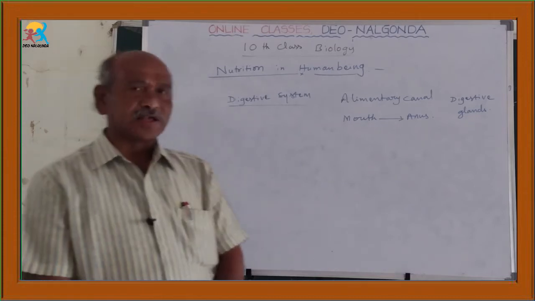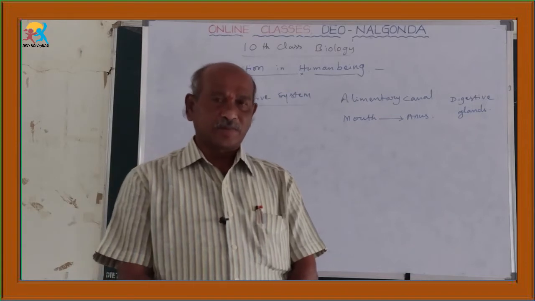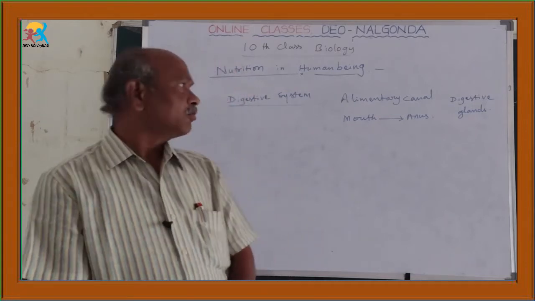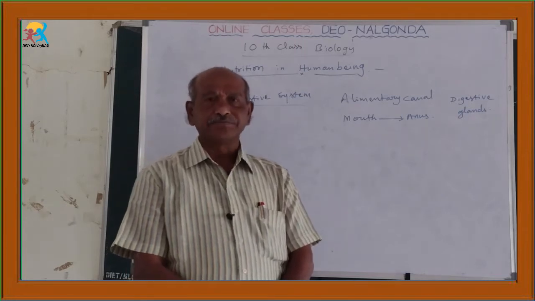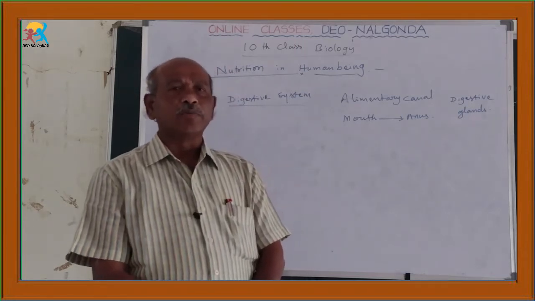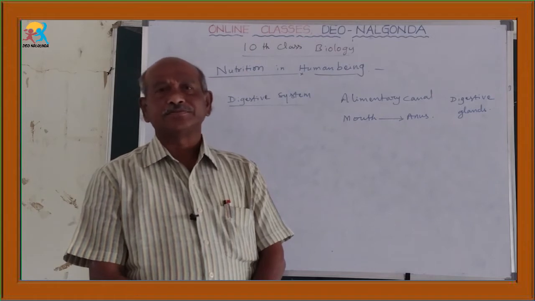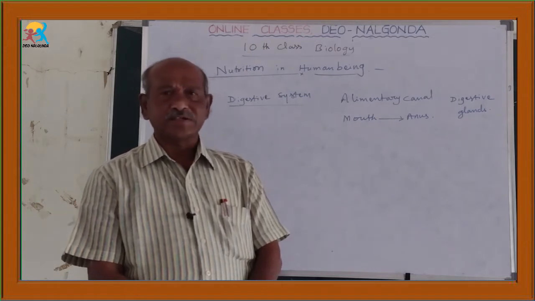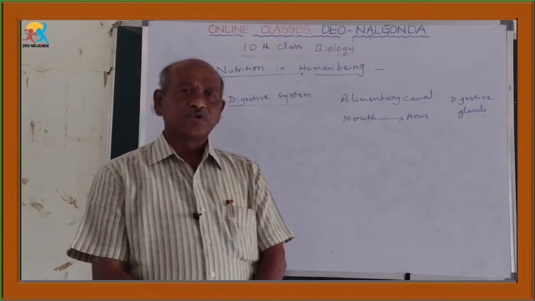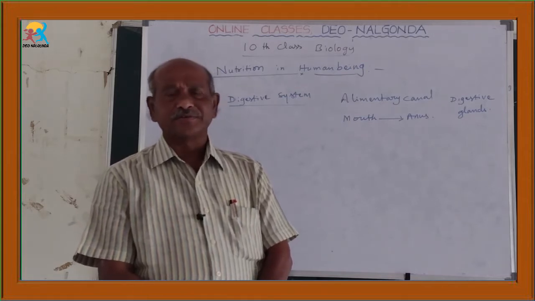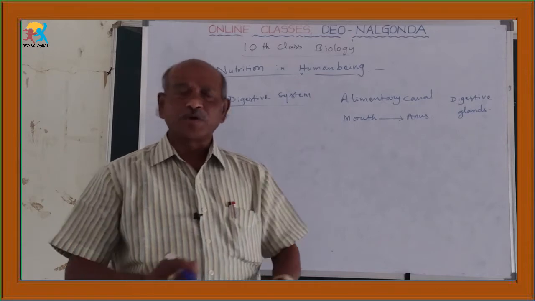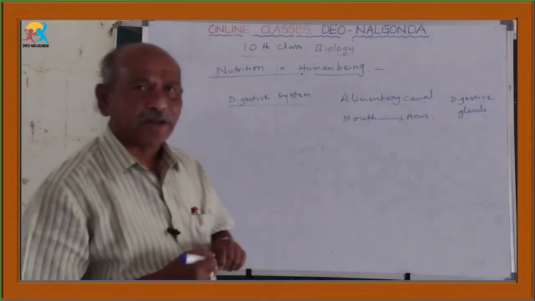Between the mouth and anus, there are several parts present. The mouth opens into a widened buccal cavity. The buccal cavity opens into the pharynx. Next, esophagus, stomach, small intestine, large intestine, and anus. Like that, various parts are present in the alimentary canal.